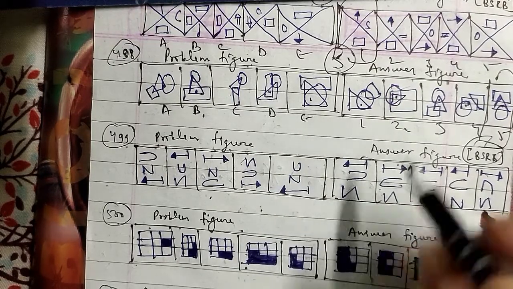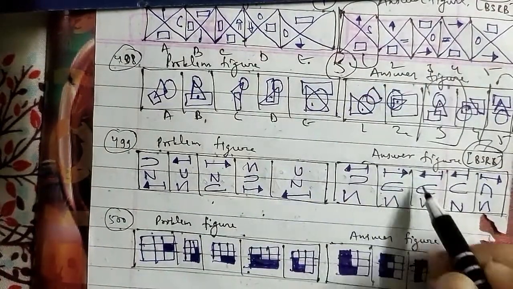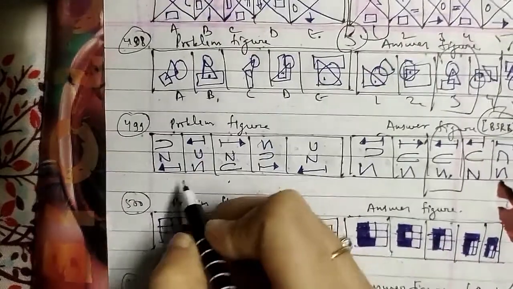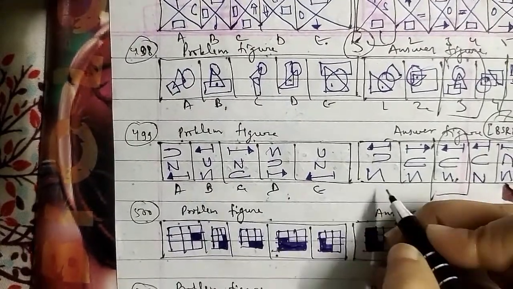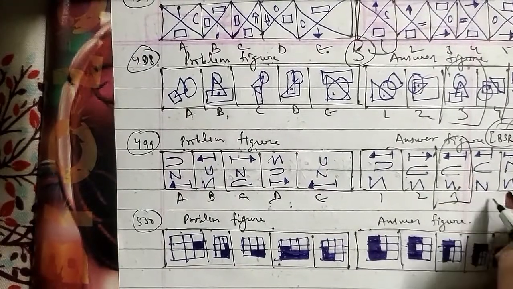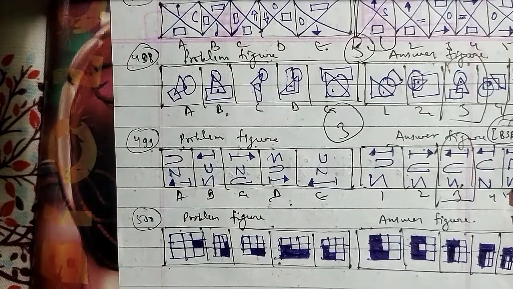So after the E figure we will be having a third figure, which will be the right answer for this question. This is named as A, B, C, D, E, and this is 1, 2, 3, 4 and 5. As I told you, the answer will be the third figure, which will be the right answer for this question as well.